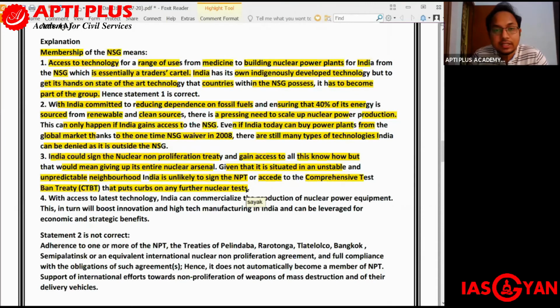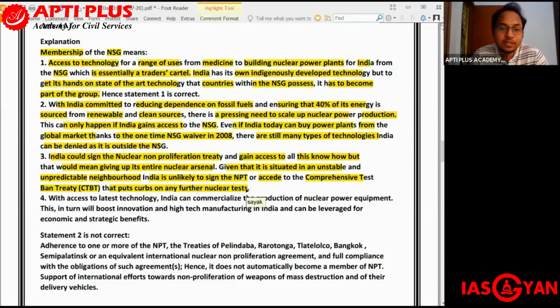Because India is living with very hostile neighbors, China on one side and Pakistan on the other, both nuclear armed, it would be very foolish if India gave up its nuclear arsenal, which it would have to if it signed the NPT or the CTBT.